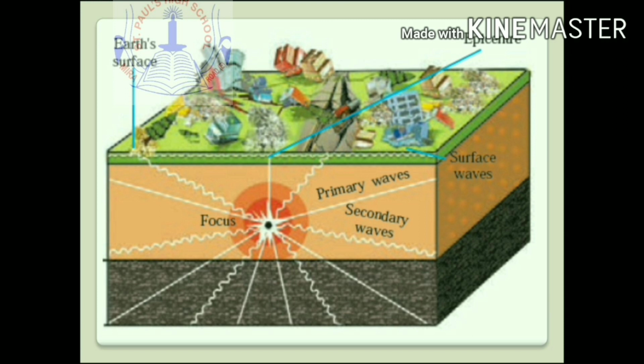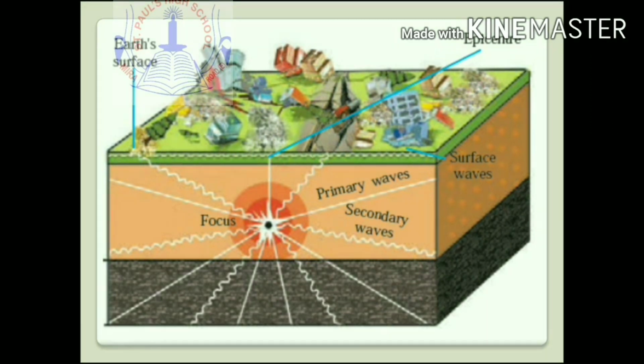Now the energy waves scatter in all directions from this center, and the place on the earth's surface where these energy waves reach first is called the epicenter of the earthquake. It is the nearest place on the earth's surface from the focus and it experiences the first tremor. The epicenter is perpendicular to the focus.